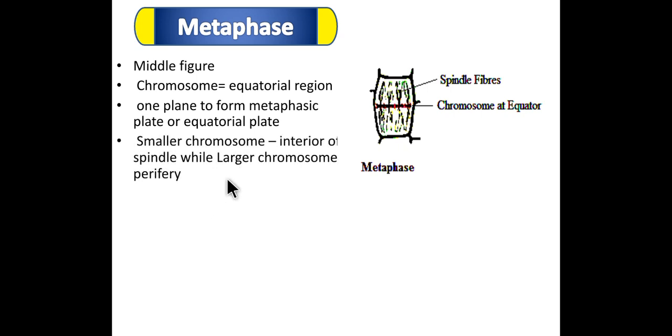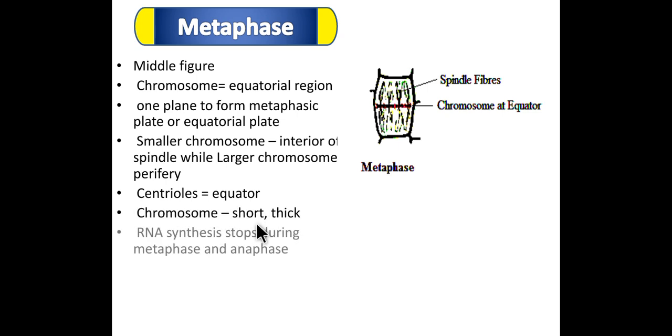The smaller chromosomes are placed at the interior, while the larger chromosomes lie at the periphery of the spindle fiber. The centrioles are now here at the equator. The chromosomes become short and thick. The RNA synthesis stops during the metaphase and anaphase.